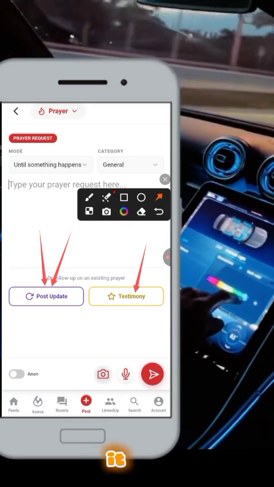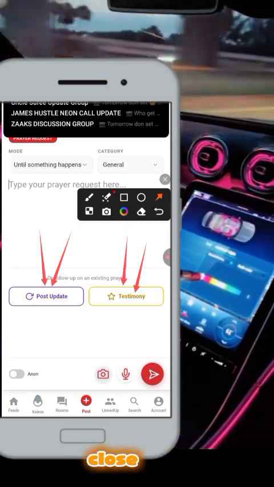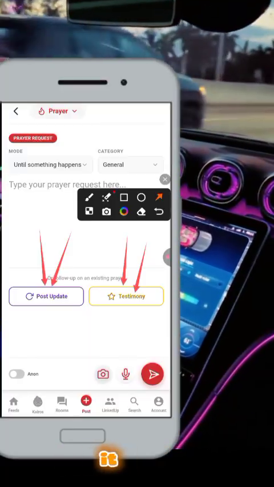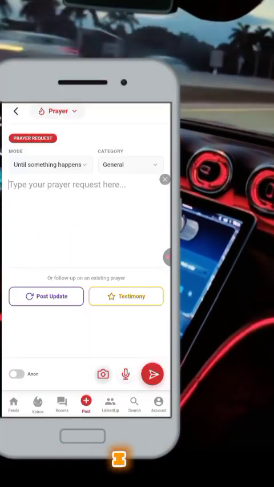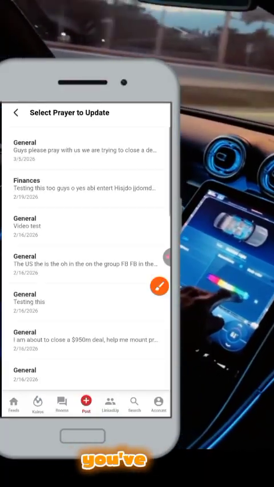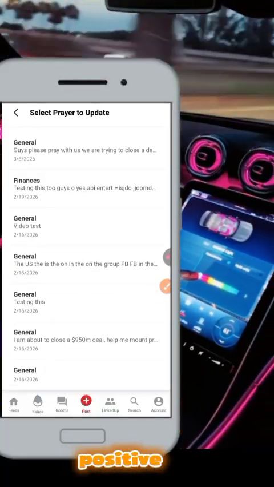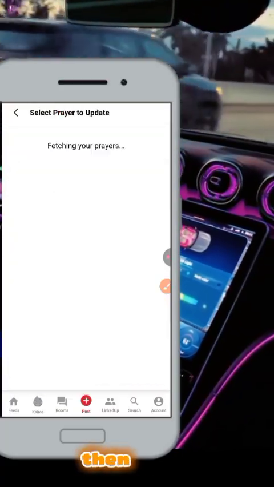And it will stack it on the front end. Or if I already have a testimony, I can come here and post my testimony, and it will close the prayer. It will mark the prayer as answered, and it will stack it on the front end. So that was what I did today. So if you click on it, it will definitely fetch all the prayers you've posted, so that you can select which one exactly you've been noticing positive changes on. Then you can select it. Then you select it, right?